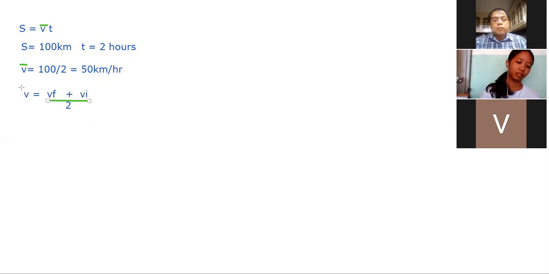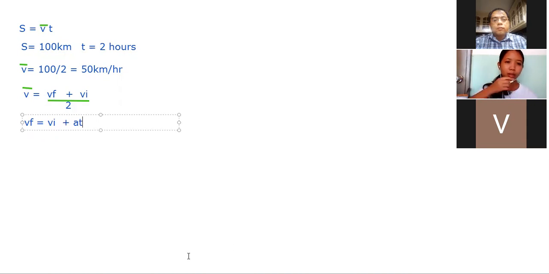So that's again V bar. Now we also have another expression, V sub F equal to VI plus AT.